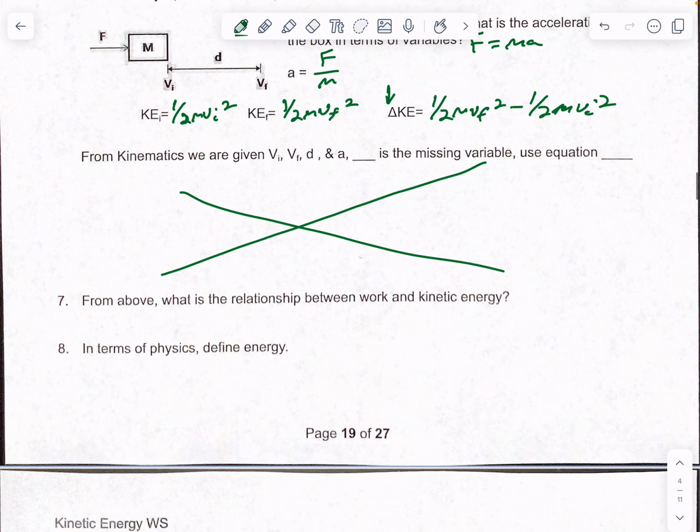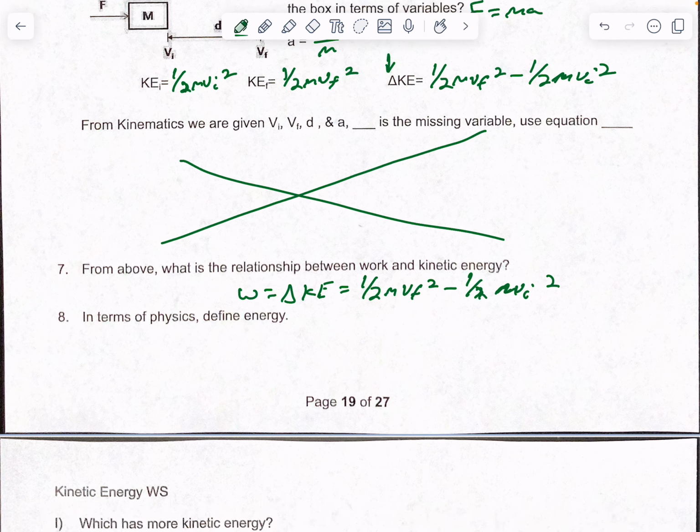7 from above, what is the relationship between work and kinetic energy? So remember, work equals a change in energy. That is a relationship, they're directly related. So you would do 1/2 mv final squared minus 1/2 mv initial squared. So that's your equation there.